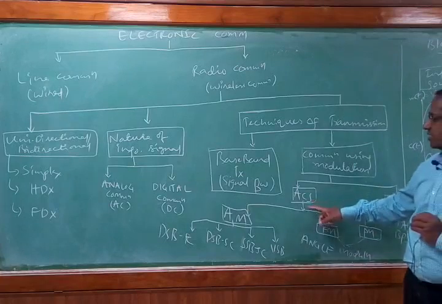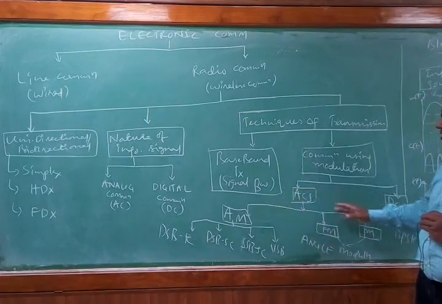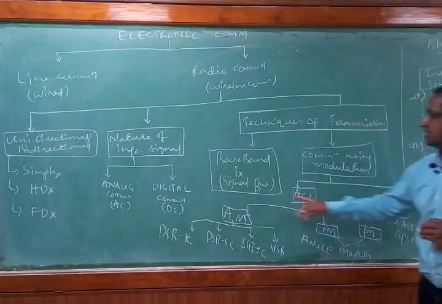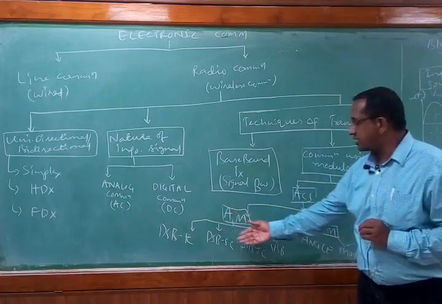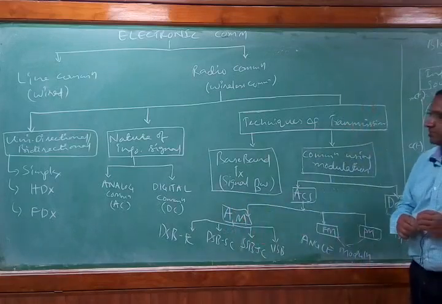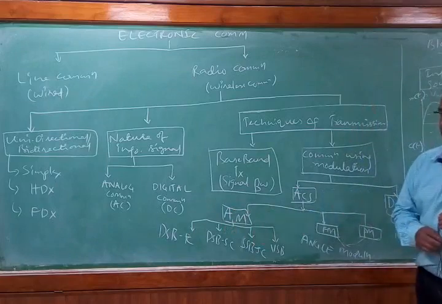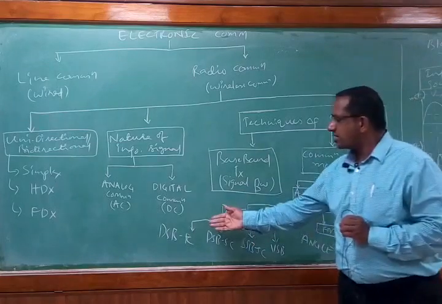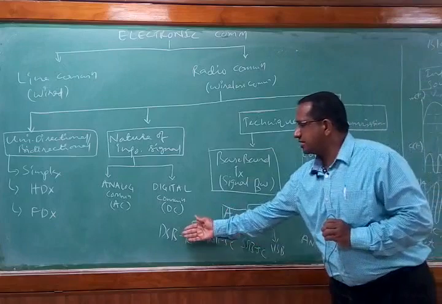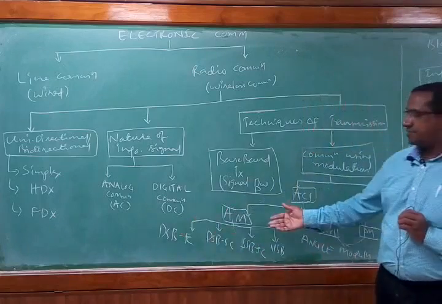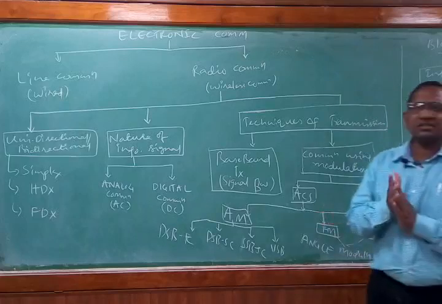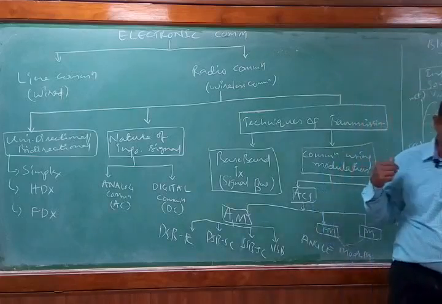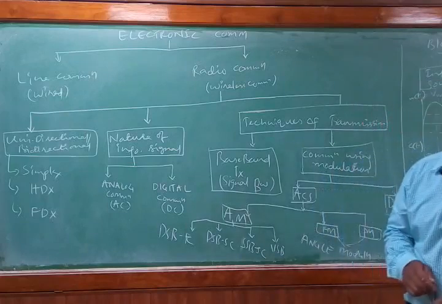This pulse modulation I have not drawn here, but in due course of time we'll discuss pulse modulation. This ACS is divided into two. One is continuous wave modulation, next one is pulse modulation. So AM, FM and PM will come under the continuous wave modulation scheme. This AM scheme is further subdivided into four, that is DSB-FC, DSB-SC, SSB-SC, VSB-SC. What is DSB-FC? It is double sideband full carrier. DSB-SC is double sideband suppressed carrier, and SSB-SC is single sideband suppressed carrier. VSB-SC is vestigial sideband modulation scheme.